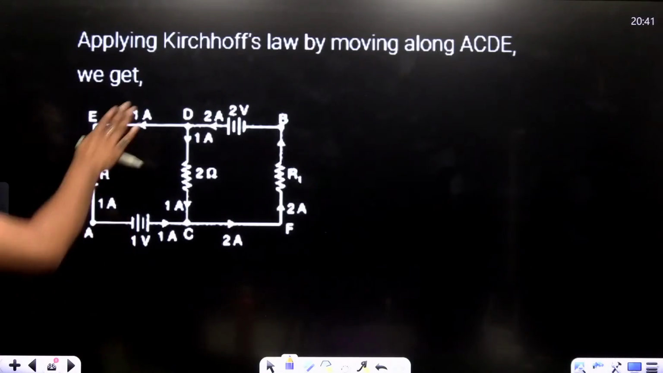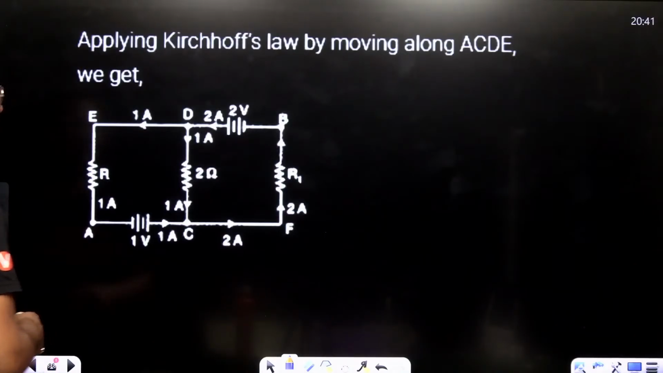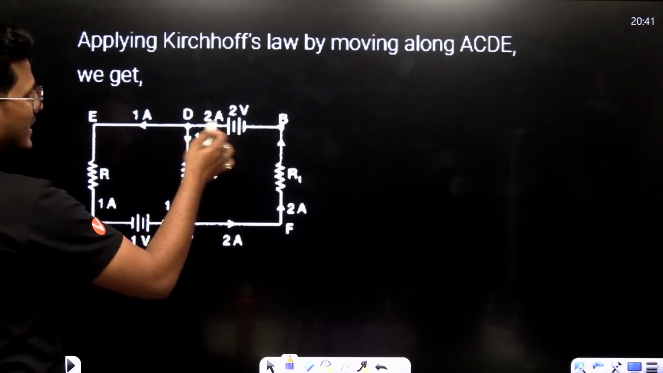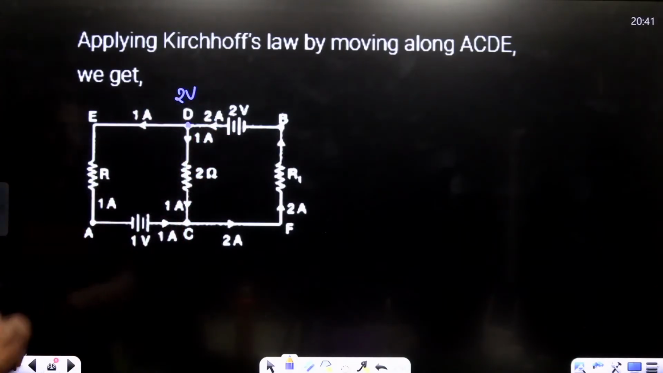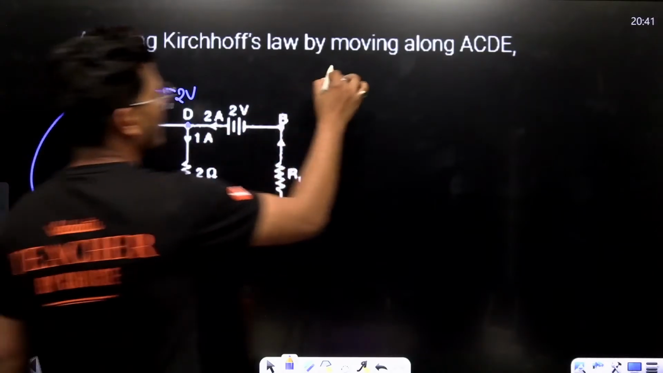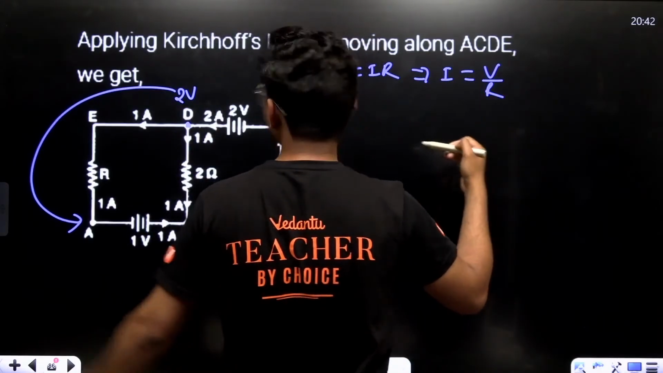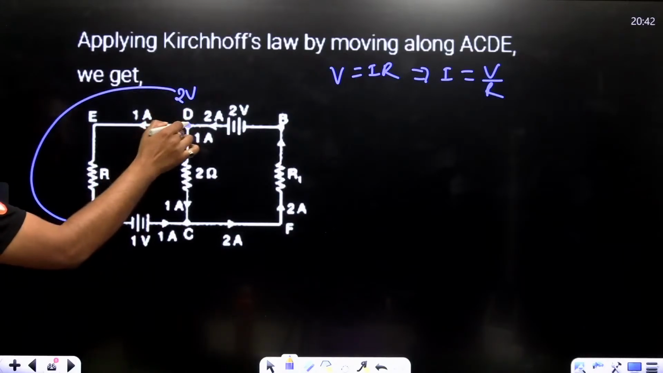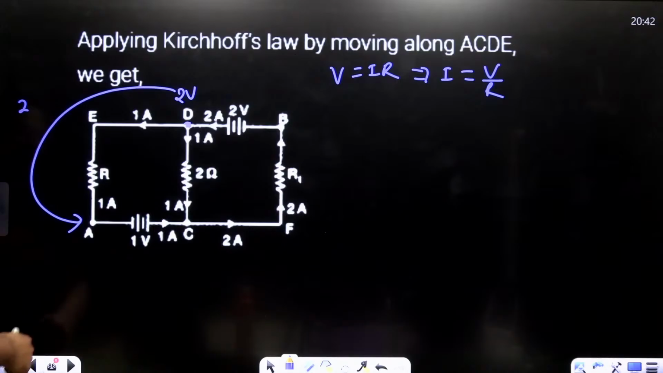Now, I think these are two questions. Apply Kirchhoff's rule and you can calculate the value. Just consider this terminal at 2 volt. So 2 minus 0, V equals IR, then you have to calculate I equals V upon R. If I consider this node in this way, this is 2.